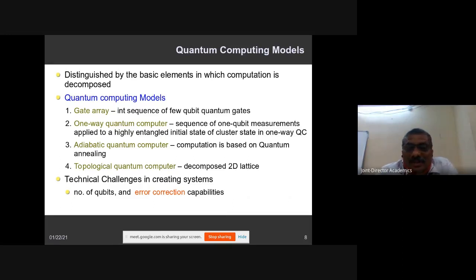We can classify all the quantum computing models into four different models. These models depend upon how they process the information. The whole given input is decomposed into multiple parts, and based upon that, these computers perform. The first model is the gate array, which simply processes a sequence of qubits. The other one is the one-way quantum computer, then the adiabatic computer and the topological one. These were discussed in the earlier sessions.